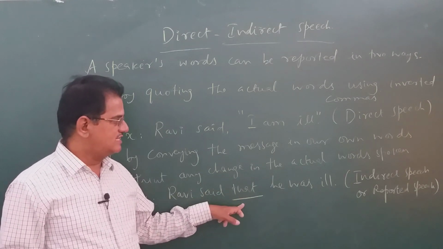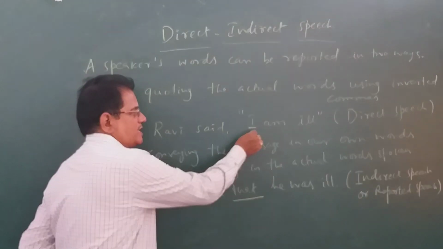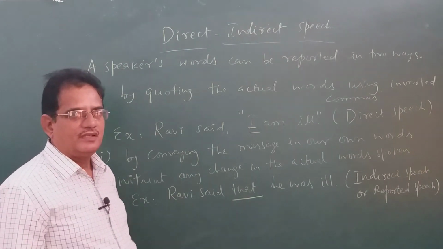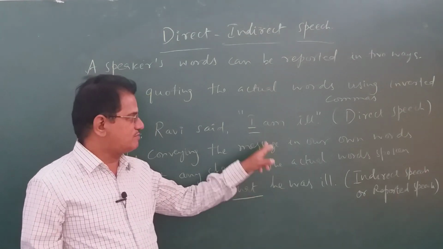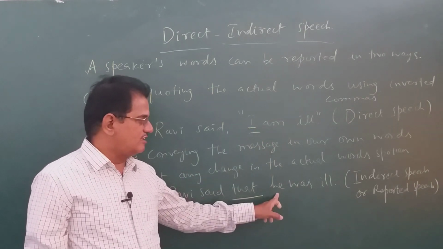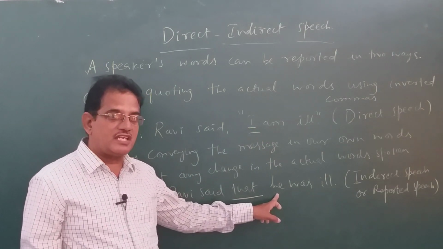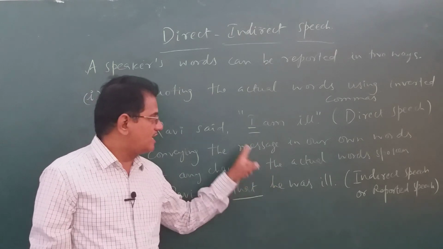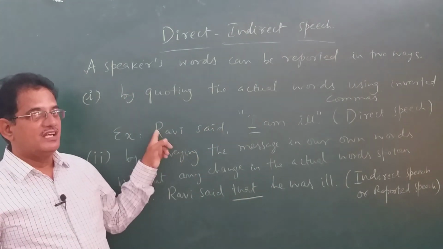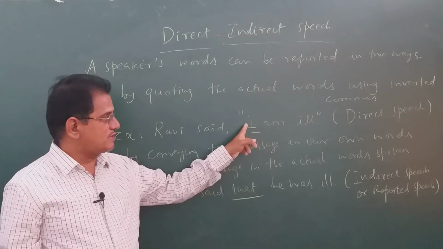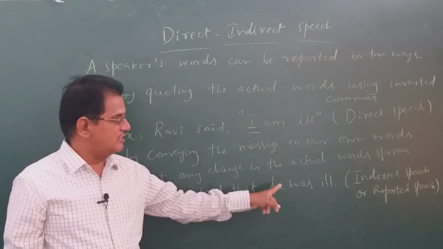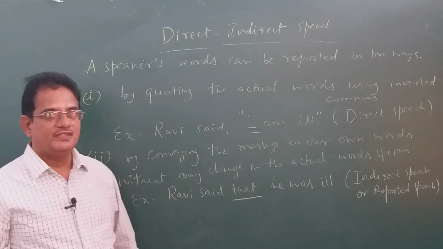Ravi said that. See, I is a first personal pronoun. It is changed into third personal pronoun he. I, first person singular; he, third person singular. Why should we change I to he? Because these words are spoken by Ravi. Ravi is third person singular number. So the first personal pronoun I is changed to the third personal pronoun he.